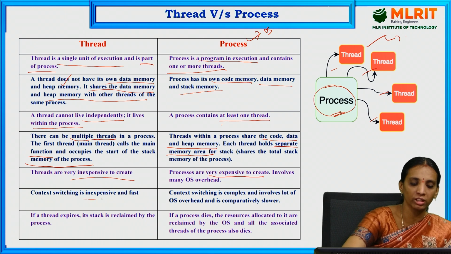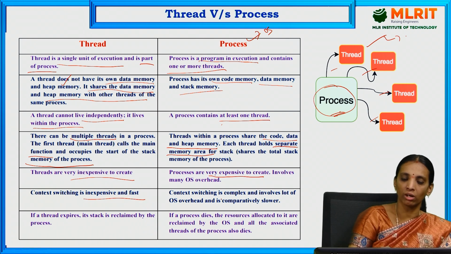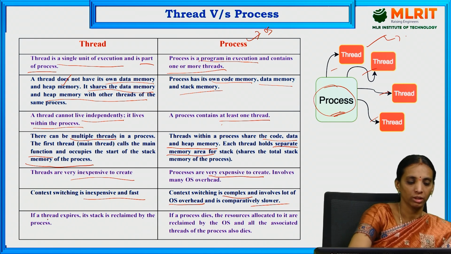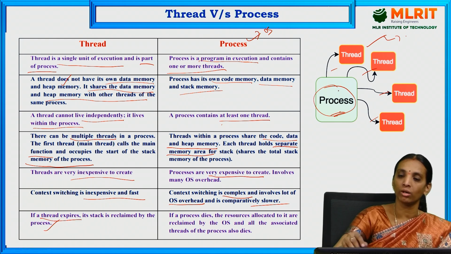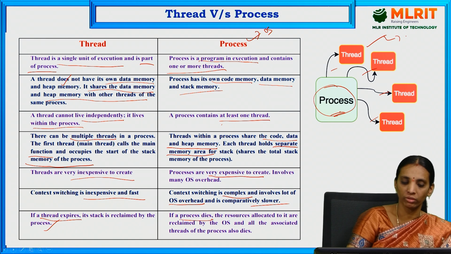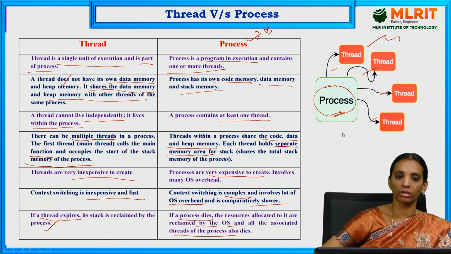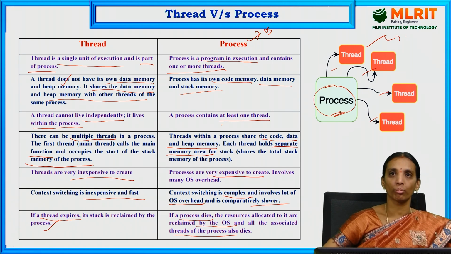Context switching is inexpensive and fast for threads. Here the context switching is complex and involves a lot of OS overhead. Therefore, it is comparatively slower. If a thread expires, its stack is used by the particular process. If the process dies, the resources allocated to it are reclaimed by the OS only. Therefore, all the threads of this process also die. So these are the differences between threads and process.